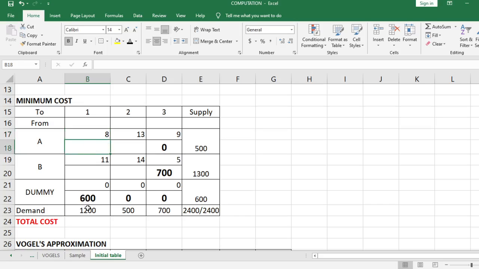So, pila na man ang kulang ni warehouse 1? 600 na lang. Pila pa ang supply ni source A? 500. 600 versus 500, we shall put 500. Okay? So, fully exhausted na ang supply ni source A.